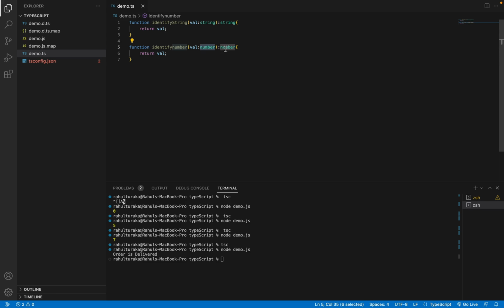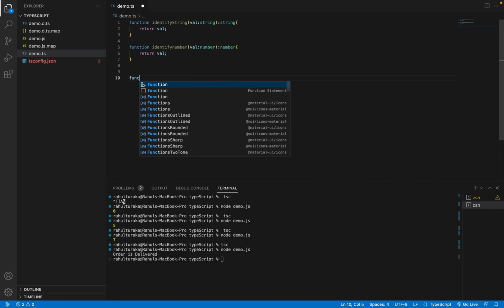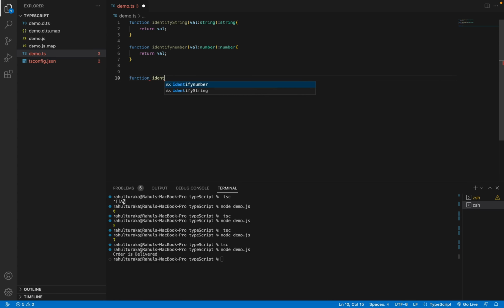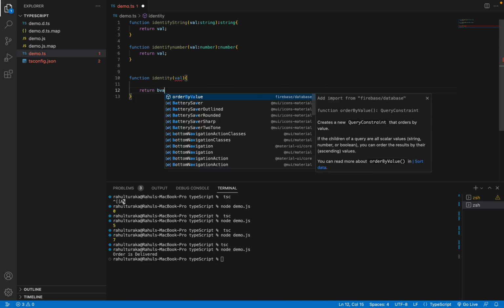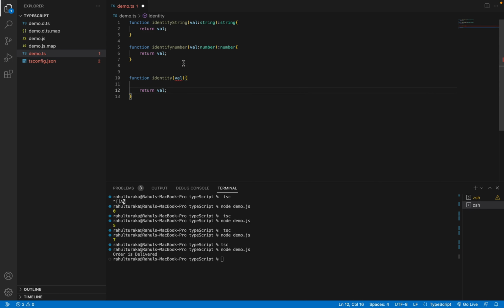But here, if we use generics, we can write only a single function. Instead of writing these multiple functions, generics allow us to write one function that works with any type. Let me show you. I'll write a function called identity. Now I'll take a val and I'll return a val. Here, instead of mentioning any type like string or number, I will mention it as T, and the return type as T.